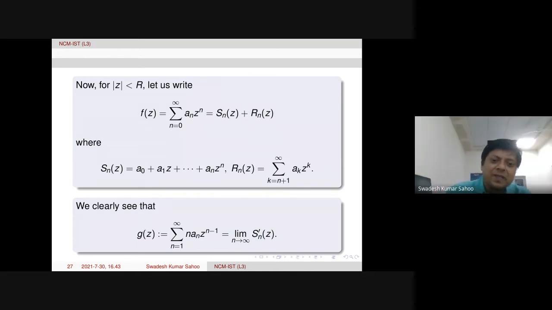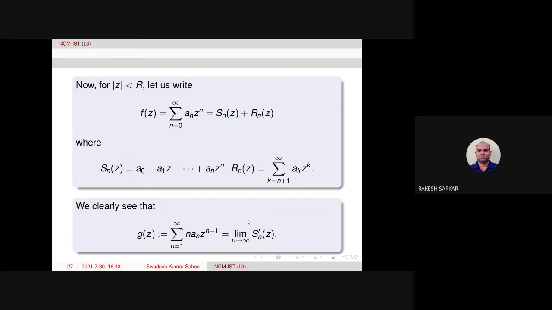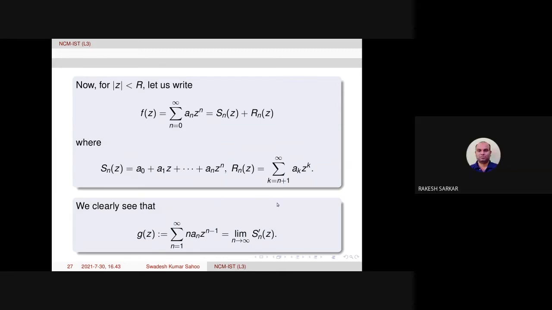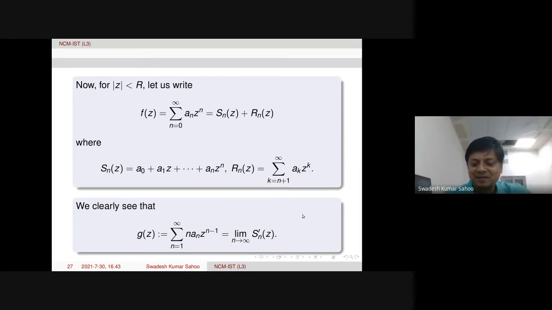No. Oh, sorry, sir. Okay. The limiting value, limit of this I am denoting by G(z). Okay, sir, thank you, sir. After taking the limit, I am denoting by G(z). So that is the reason G(z) has to be f'(z), because f is in terms of an infinite series. So therefore, G has to be an infinite series. So therefore, the infinite series I am denoting by G(z). Okay, good.